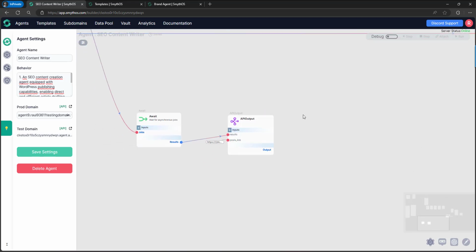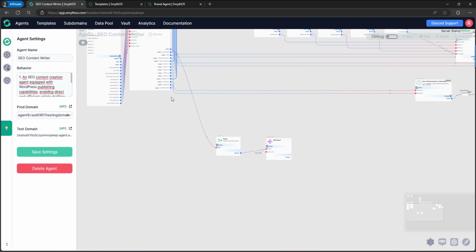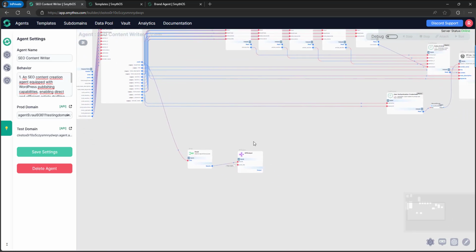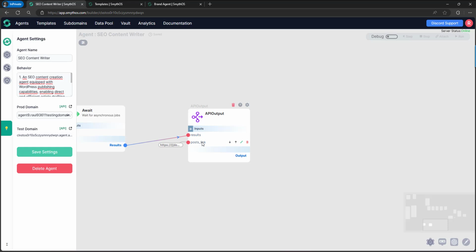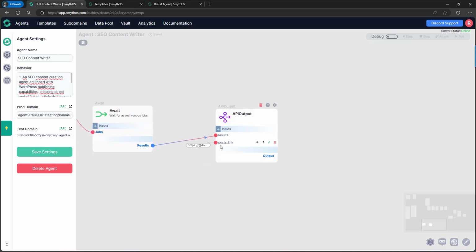This is the last component of the endpoint to write the full article. And what we are going to have here is the post link, and that is going to be the result of publishing the draft article in the WordPress site.